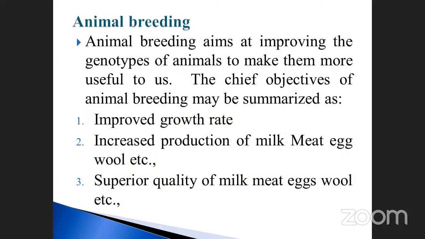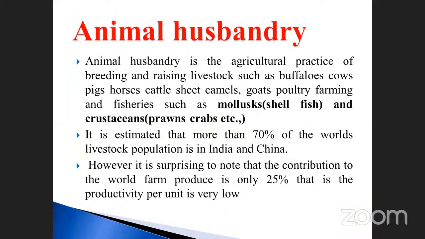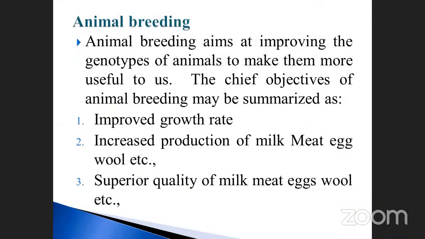The first one is animal breeding. What is meant by animal breeding? We will see that. First of all, you should note it down. Animal breeding aims at improving the genotype of animals to make them more useful to us. Genotypically, genetic modification takes place. The chief objectives of animal breeding may be summarized as follows.